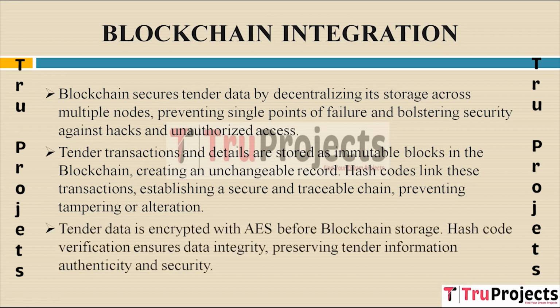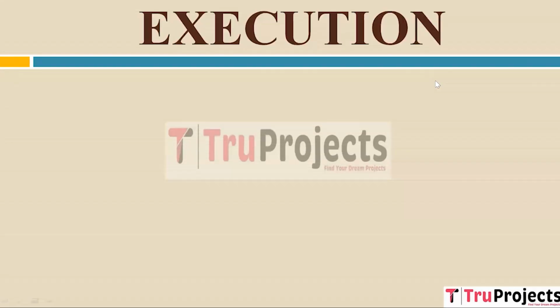Tender data undergoes encryption using the Advanced Encryption Standard (AES) before being stored on the blockchain. Hash code verification is employed to confirm data integrity. This dual security approach safeguards the authenticity and confidentiality of tender information, reinforcing its overall security.